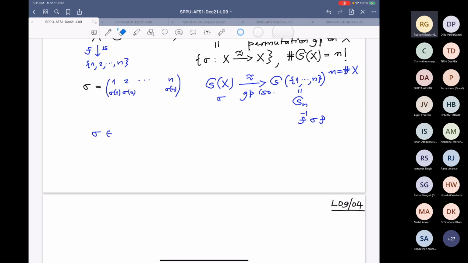Now, given a sigma in S_n, I also want to define what is the support of sigma.